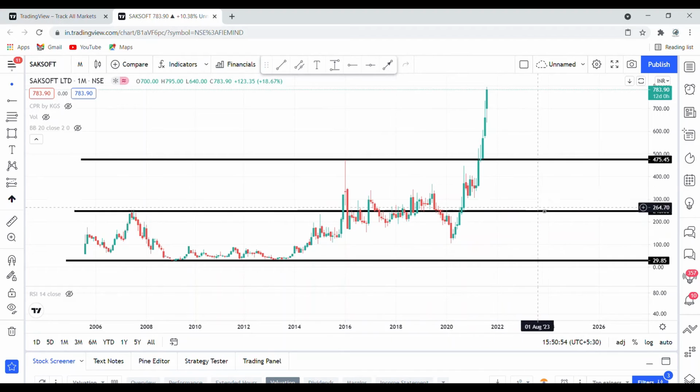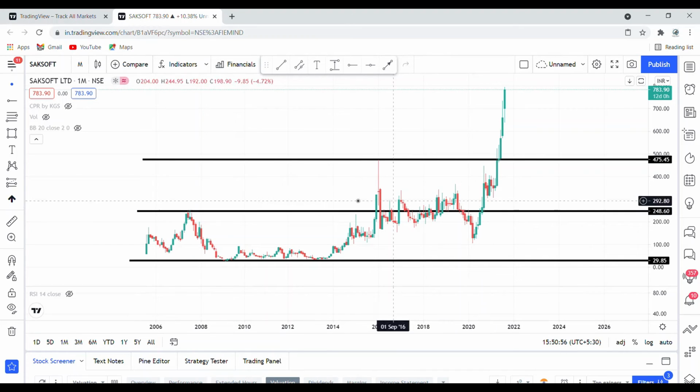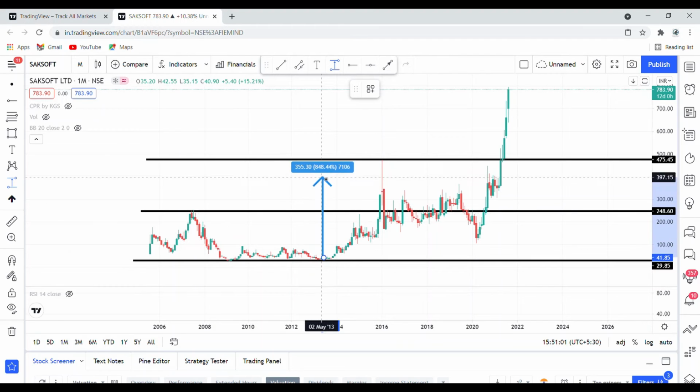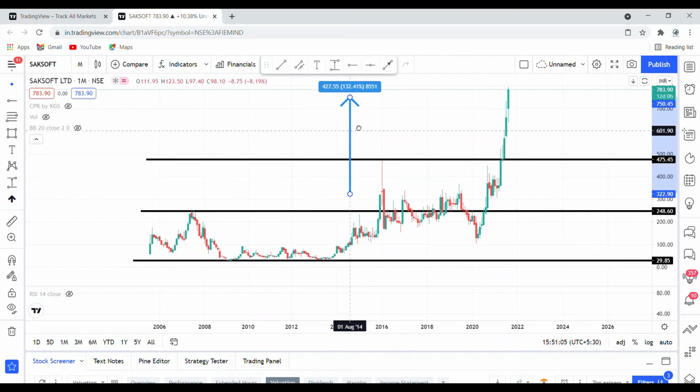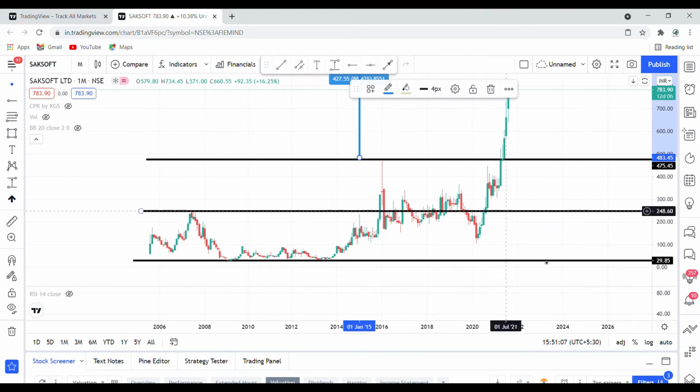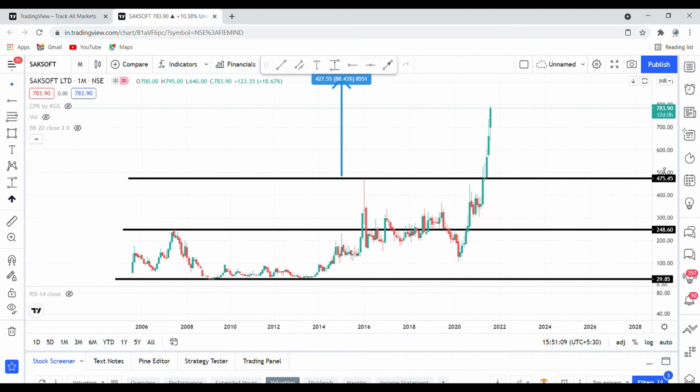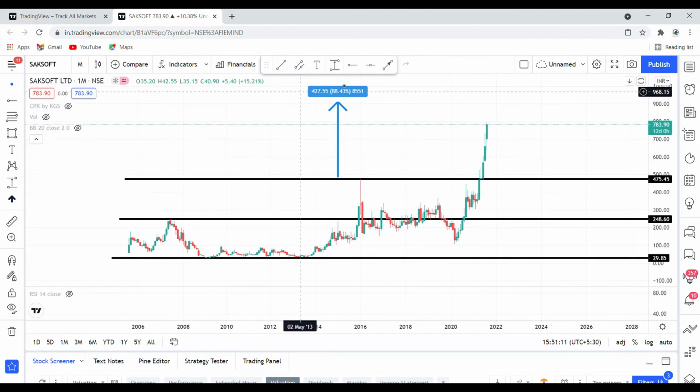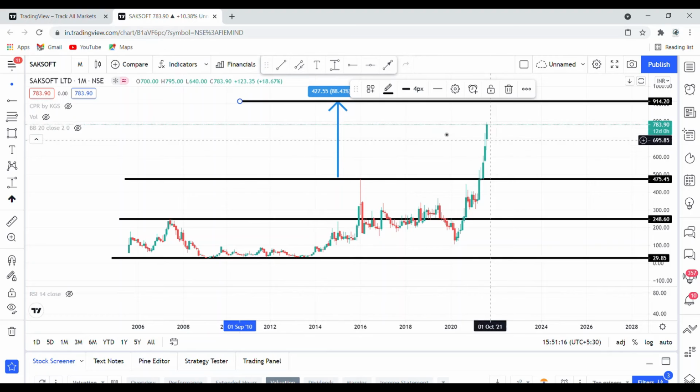You can consider the maximum height here, and calculate where it will go using this depth. This is the maximum height in which this particular stock can move, and you can put a target for that. I think the target for this stock is in the 900, 910, 915 range.